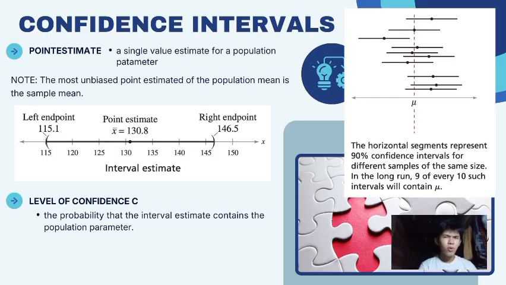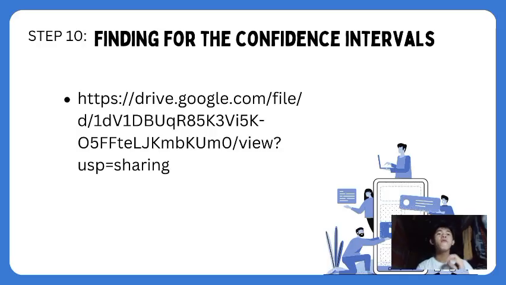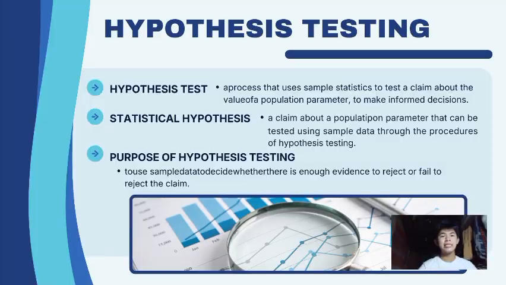Now, what do we mean by the level of confidence? It is the probability that the interval estimate contains the population parameter. Okay, now let's utilize Jamovi again in finding the confidence interval. I still provided the link there. You can just click if you have time so that you can know how I performed that. Okay, now let's proceed to hypothesis testing.